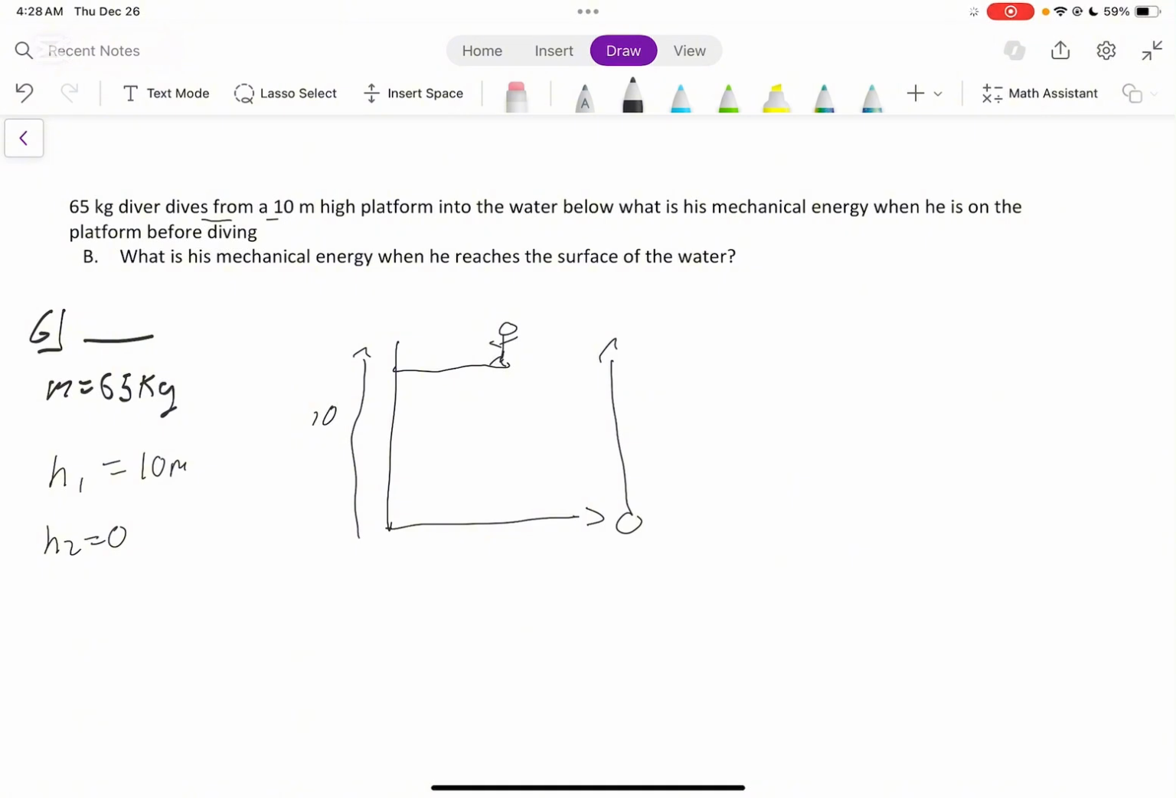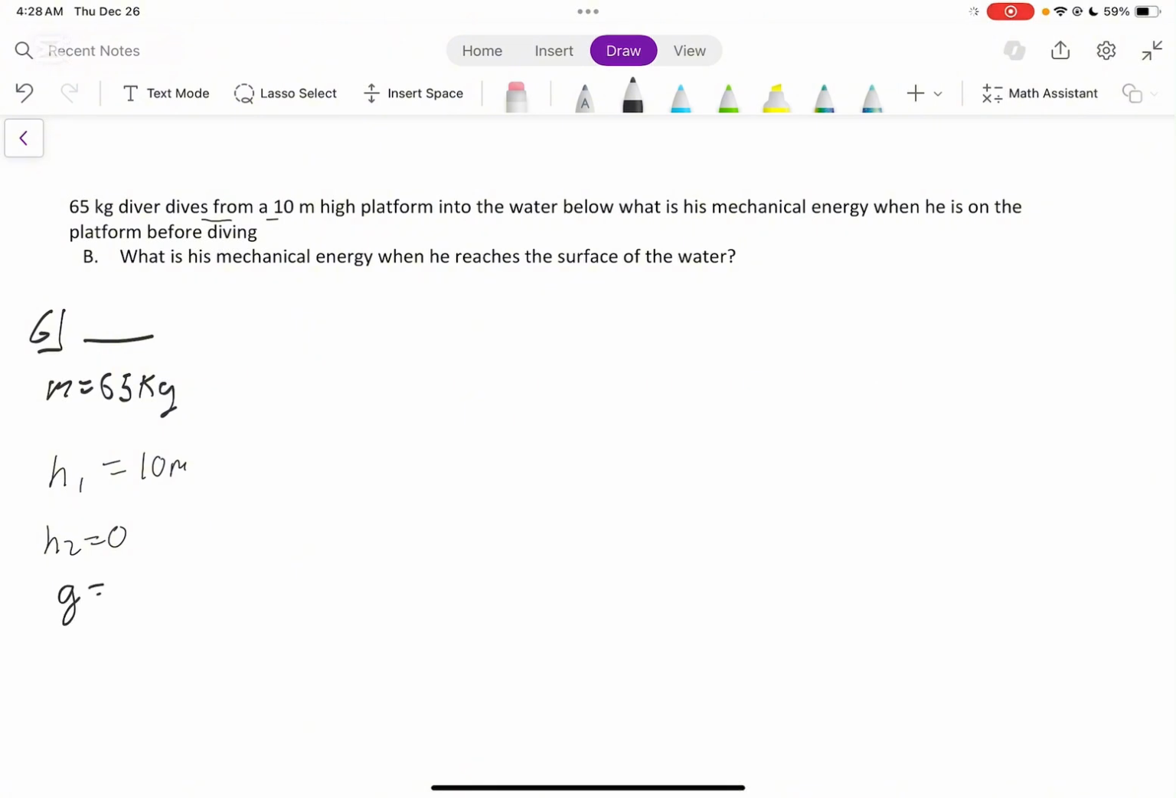So that's why we can assume that h1 is 10 meters, while h2 is just 0 meters. Because the ground would be 0, anything above the ground would be an added distance. So now that we have that, what is the mechanical energy when he is on the platform before diving?